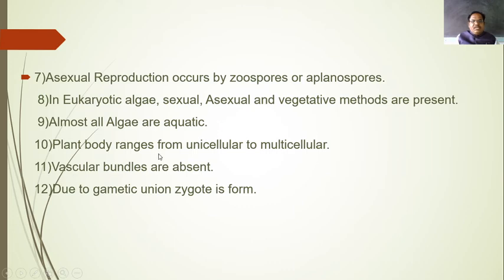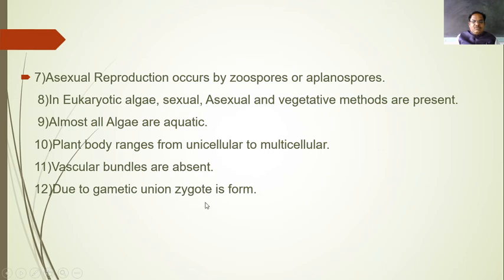Then the plant body ranges from unicellular to multicellular, and as I told you, vascular bundles are absent in the algal group. Then two filaments come together by gametic union.